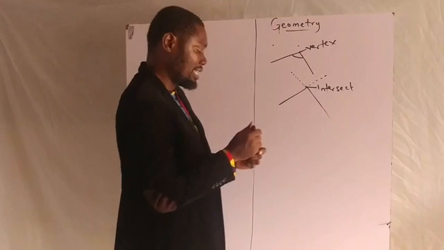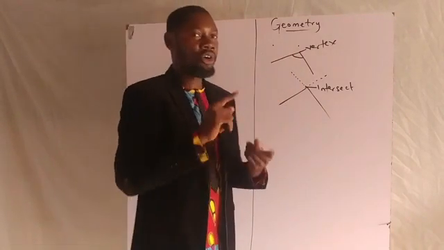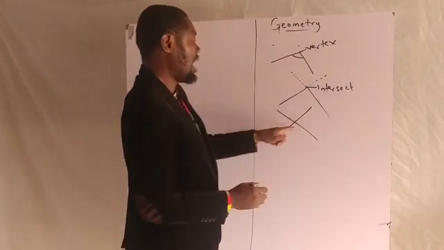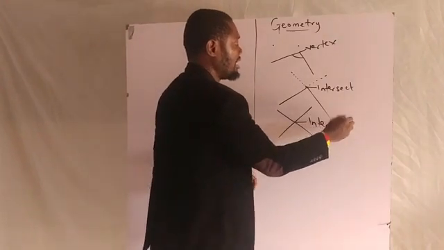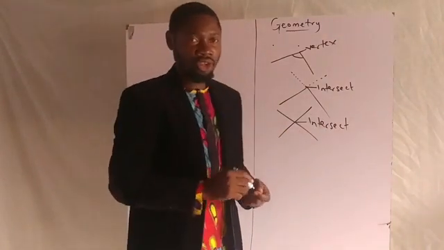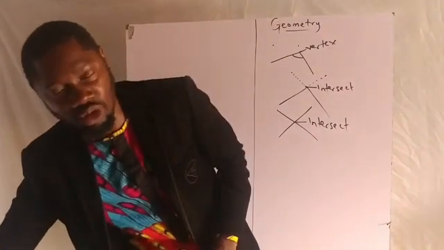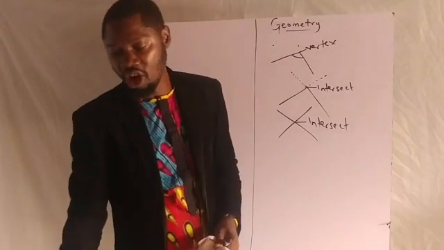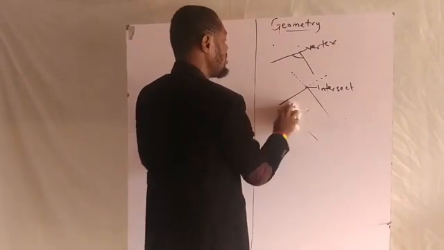So extending the two lines at the vertex or crossing the two lines, an intersect is formed. These are some of the things we discussed in the previous class. Today, let us quickly look at other aspects of this geometry.